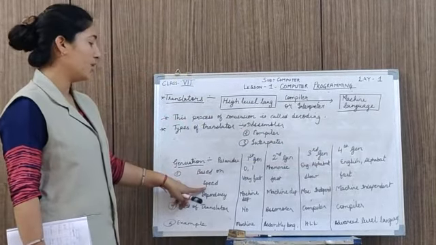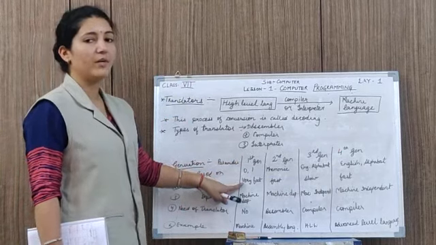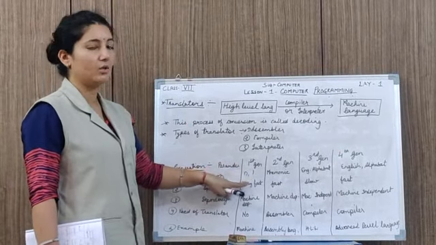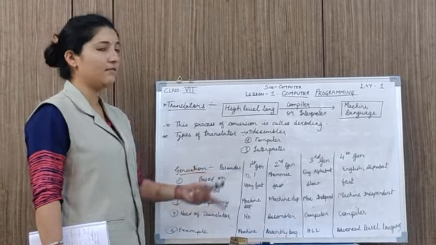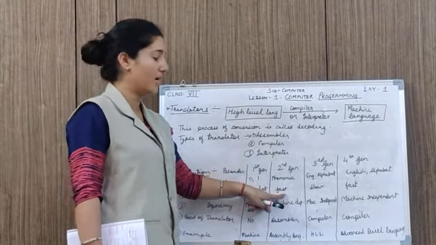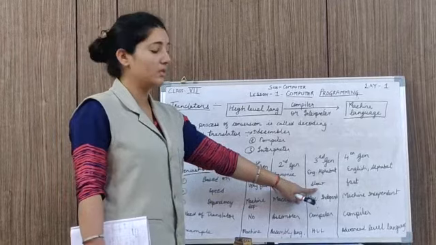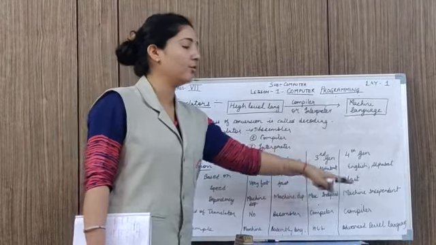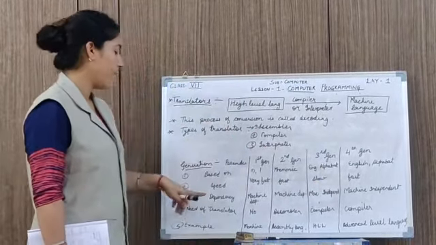Next is speed. According to speed, the first generation language is very fast as no conversion is required, because it is 0, 1 language, so no conversion is required, so it is a very fast language. Next, second generation fast, third generation slow because conversion is required, and the fourth generation is fast.